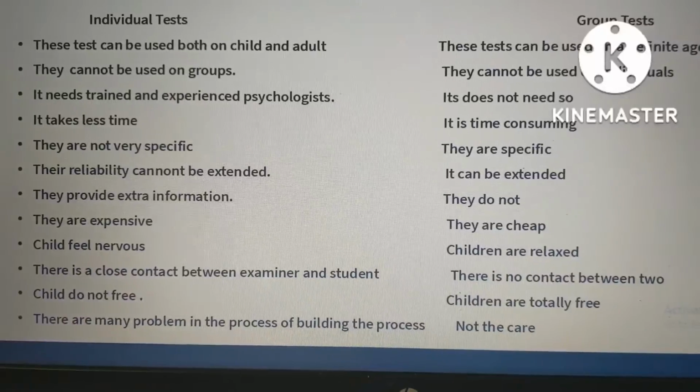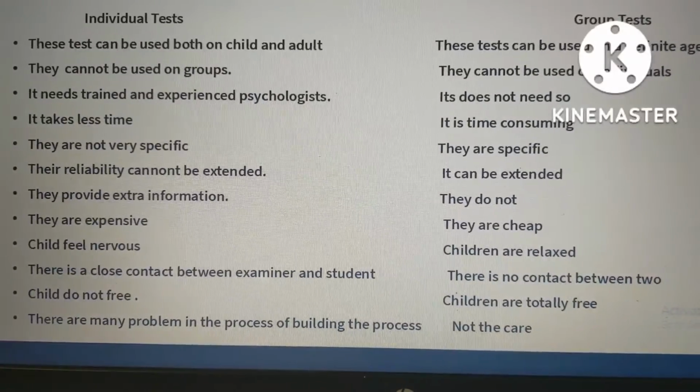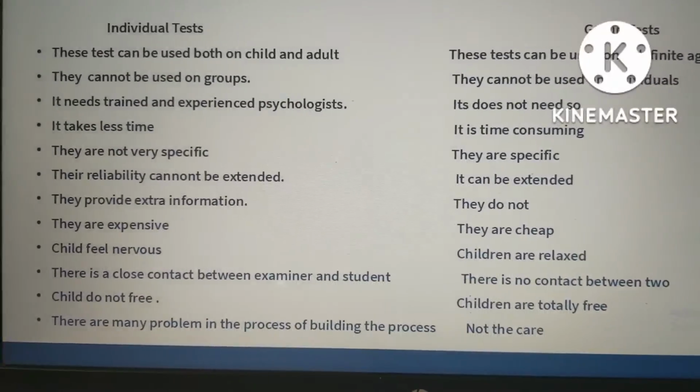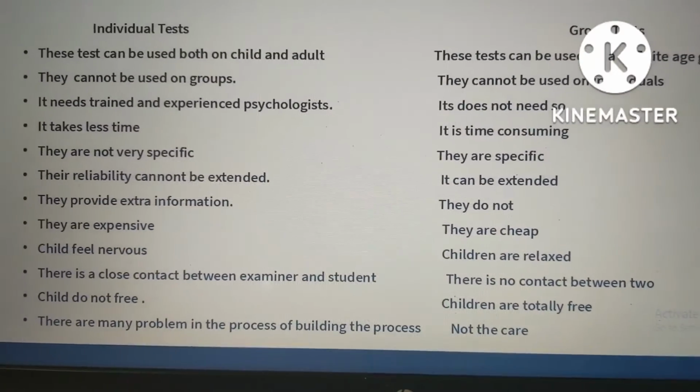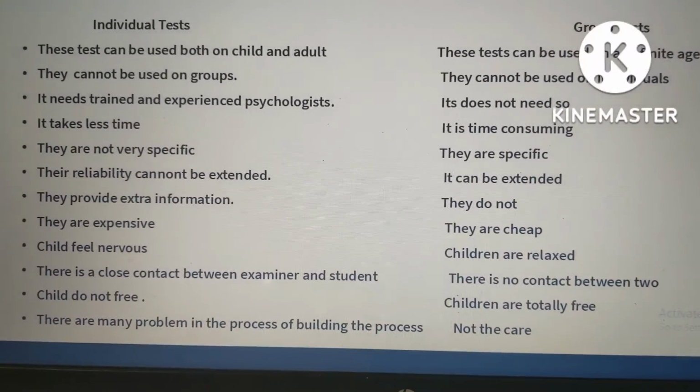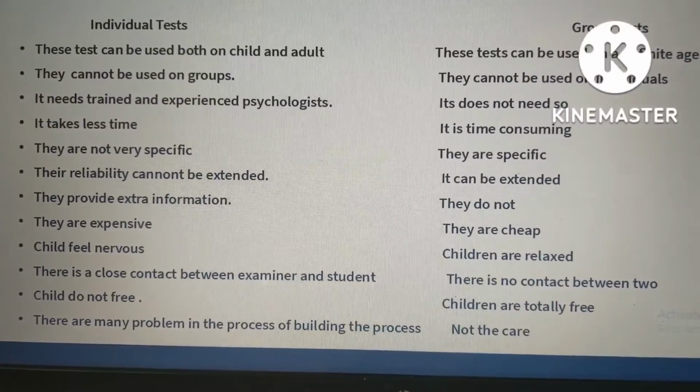Then here in the group test, children are relaxed, because there are so many other children also sitting and giving the same exam. So that's why they will feel relaxed.